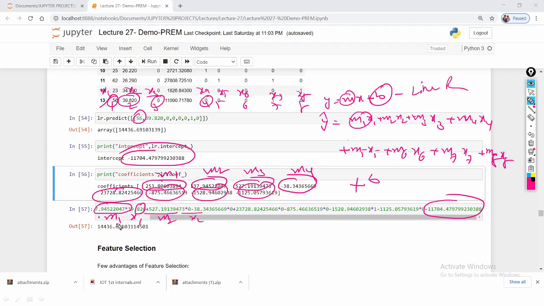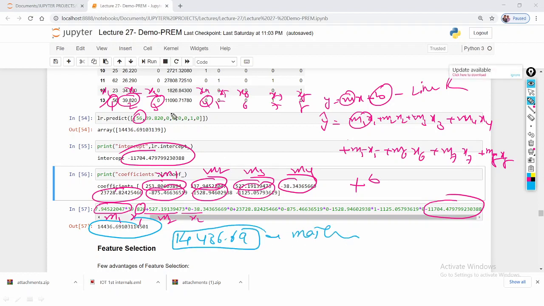What is the result I got finally? This is the result I got. 14,436.69 is what I got mathematically, and this is the value I got from the model. Both values are the same: 14,436 and 14,436 are the same.